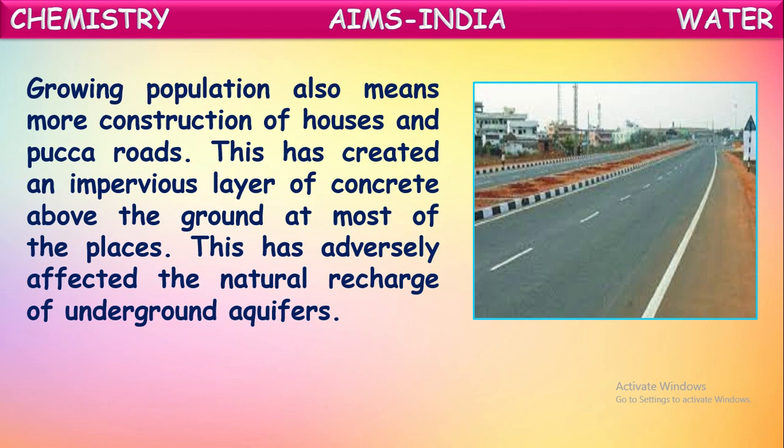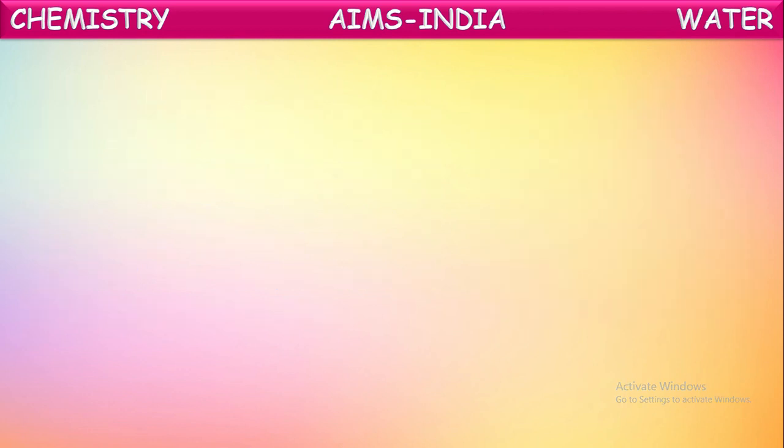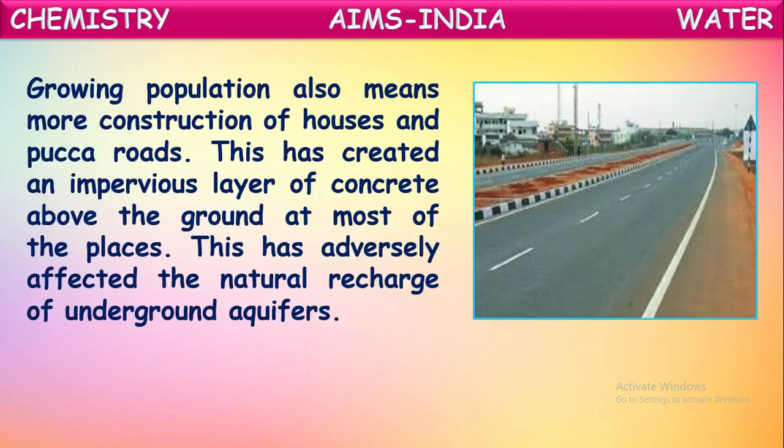So what's happening because of this construction of buildings and concrete roads? They're creating an impervious layer of concrete on the ground. So because of this, what happens when it rains? No water can seep into the soil because of this concrete layer. Water just flows from that area to other places, to the lower places.